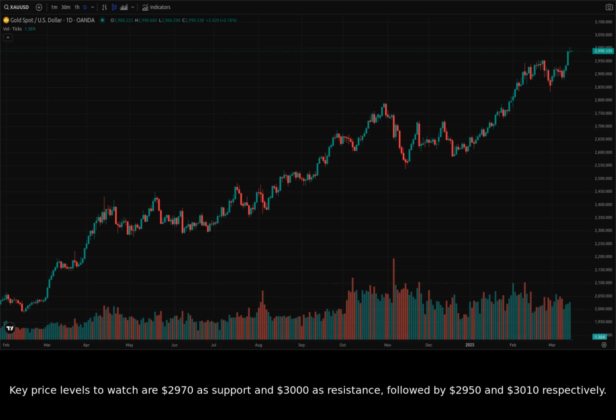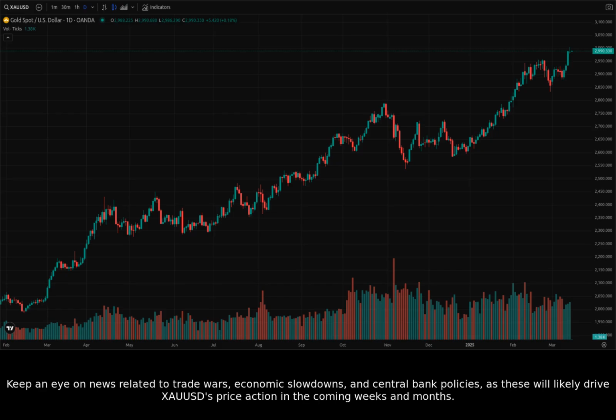Key price levels to watch are $2,970 as support and $3,000 as resistance, followed by $2,950 and $3,010 respectively. Keep an eye on news related to trade wars, economic slowdowns, and central bank policies, as these will likely drive XAUUSD's price action in the coming weeks and months.